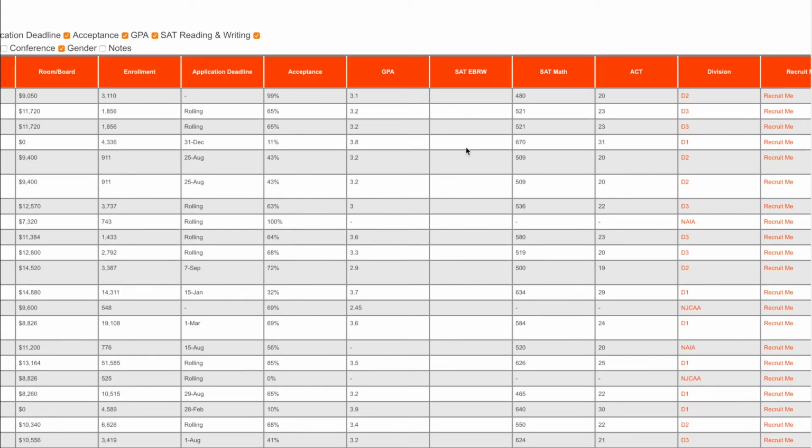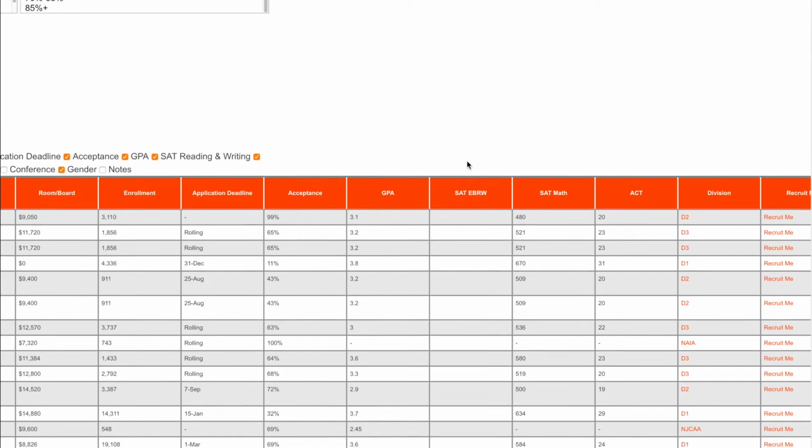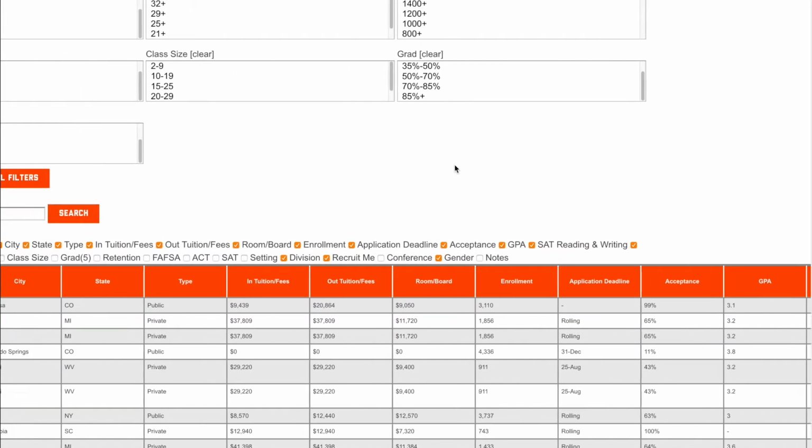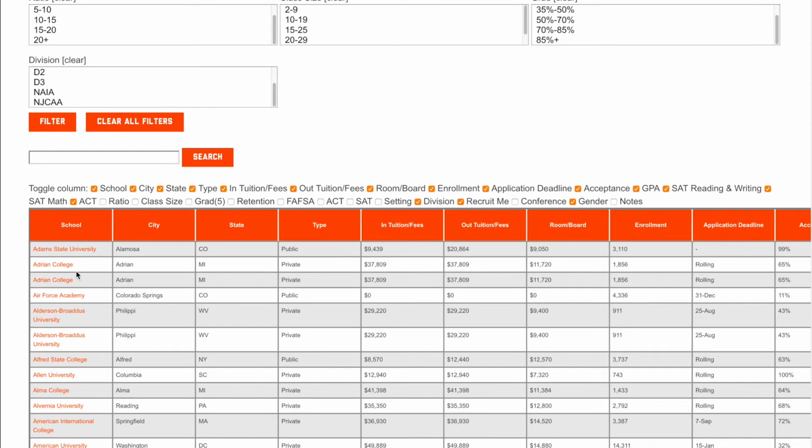EBRW is a newer portion of the SAT, and so not a lot of schools have updated this information. All of this information is from the previous year, where sometimes the schools don't submit any information, and so that's why you'll see some of those as blank, or maybe a year or two old.